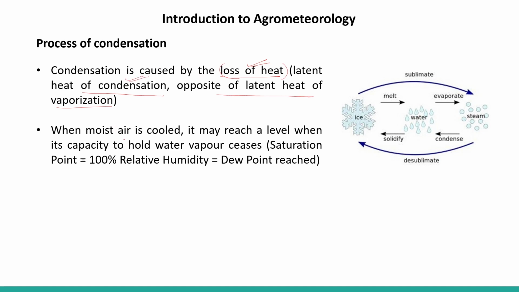When moist air is cooled, how is it cooled? By the loss of heat. It may reach the level when its capacity to hold water vapor ceases. That means it reaches the saturation level. Okay, so the saturation point is 100% relative humidity, and the dew point is reached. So it lowers the temperature and reaches the dew point. That is called the condensation process.